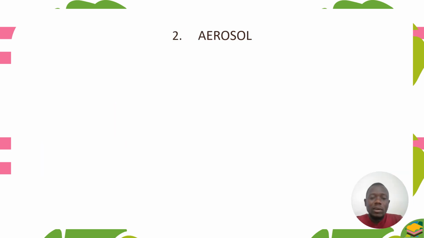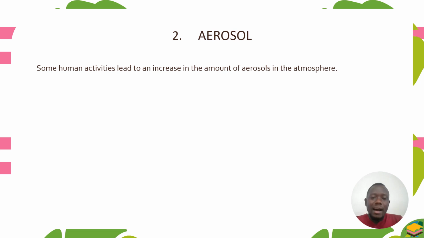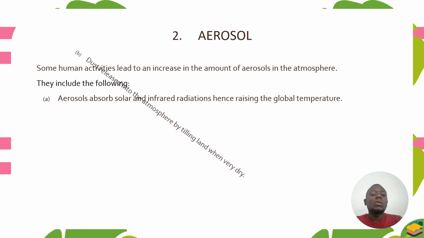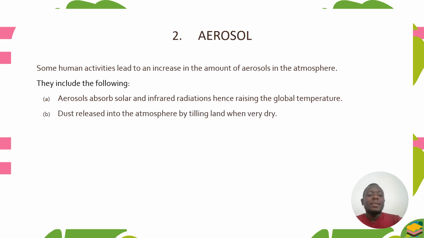Then we have the second one, which is aerosols. Some human activities lead to an increase in the amount of aerosols in the atmosphere. These aerosols are very small solid particles found in the atmosphere, and they have an effect of causing climate change.